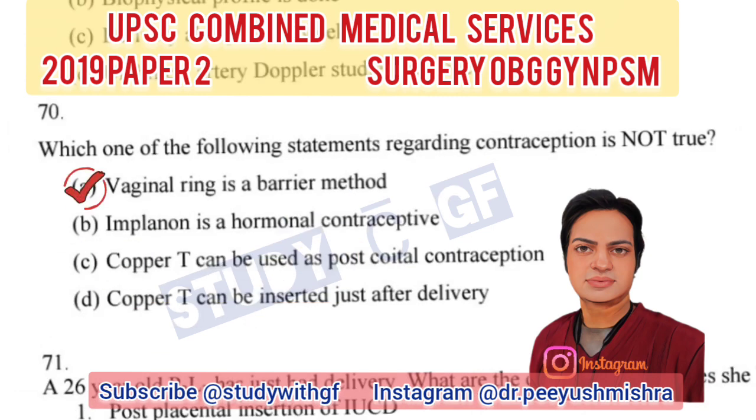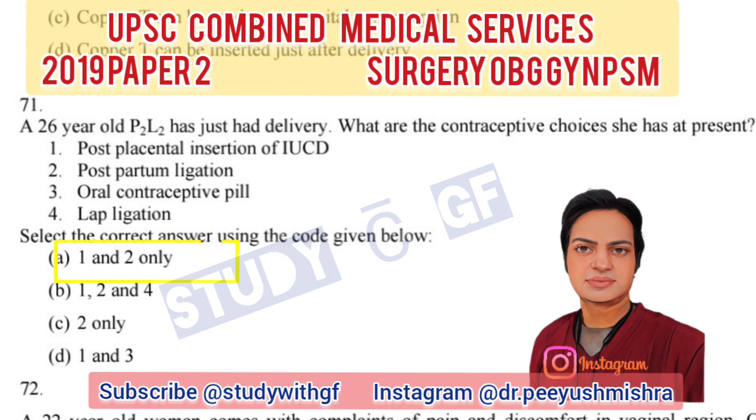Which one of the following statements regarding contraception is not true? Vaginal ring is a barrier method. A 26-year-old P2L2 has just had delivery. What are the contraceptive choices she has at present? Post-placental insertion of IUCD, postpartum ligation.